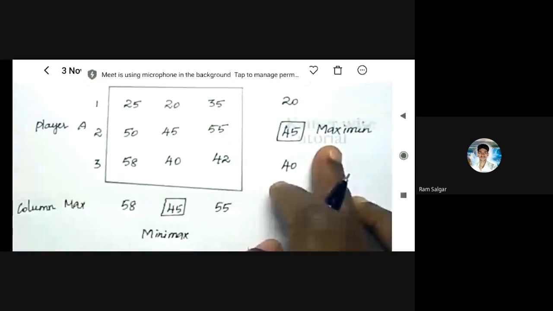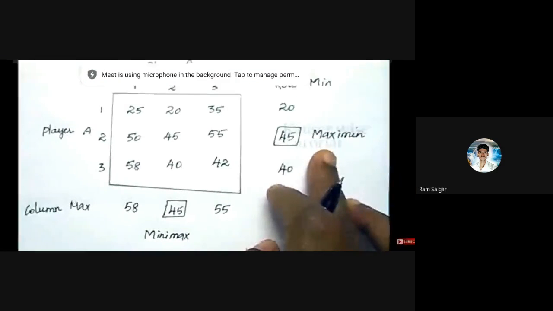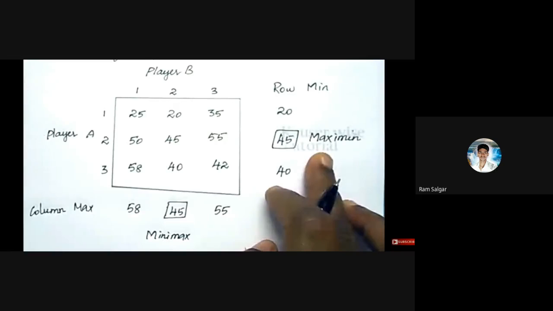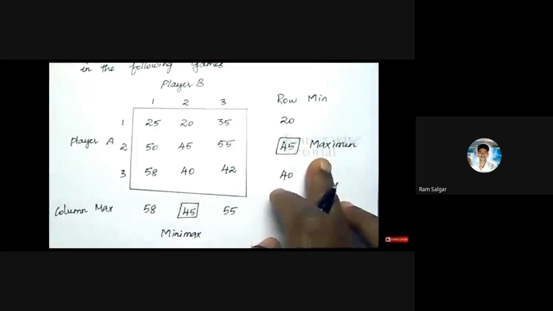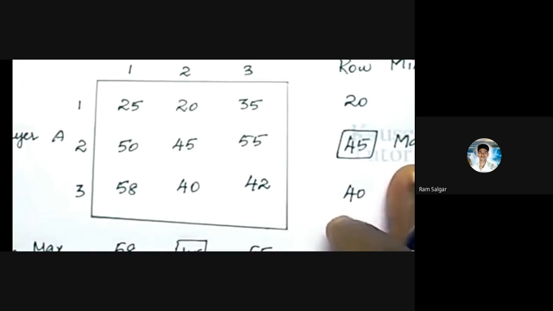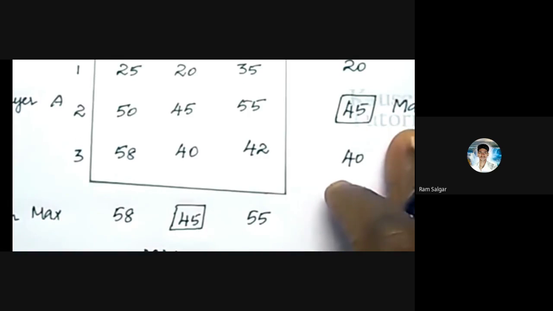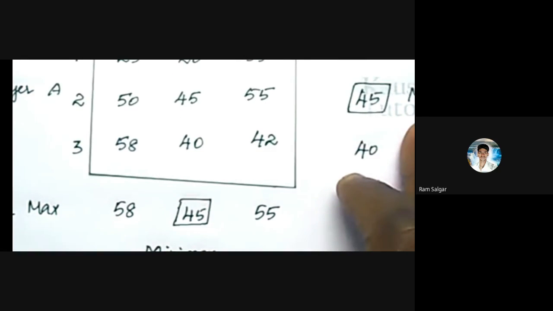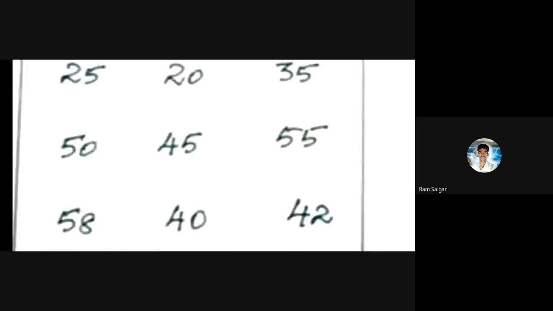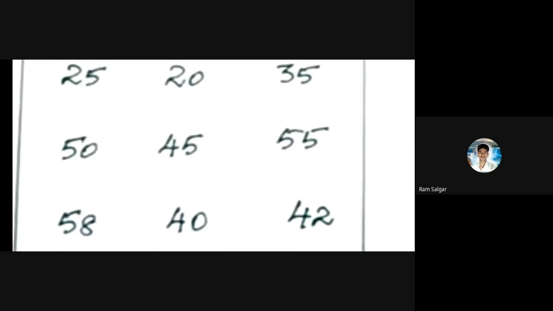So these values are the maximin and minimax values. In this type of example, the saddle point is equal to 45. See here, this is the value 45, the central value in that game matrix. And if you see the minimax value, this is also the same value. So 45 is the saddle point.